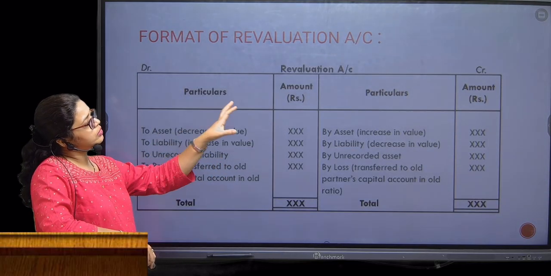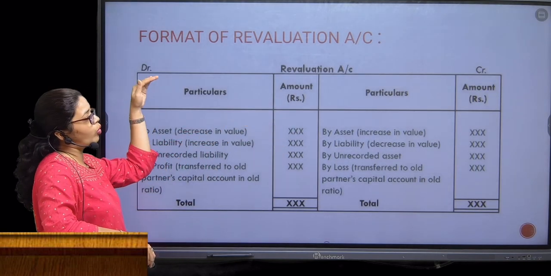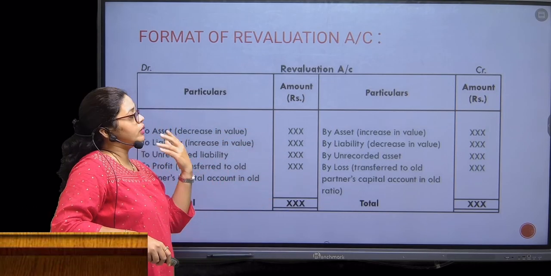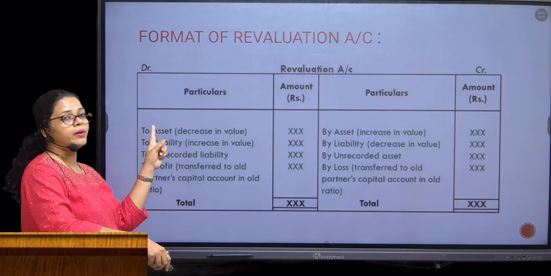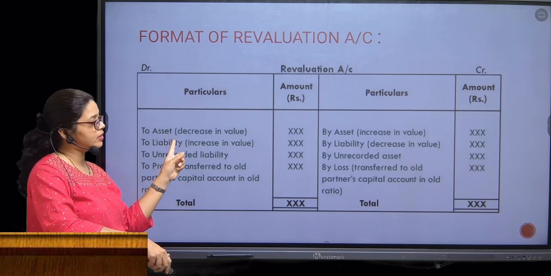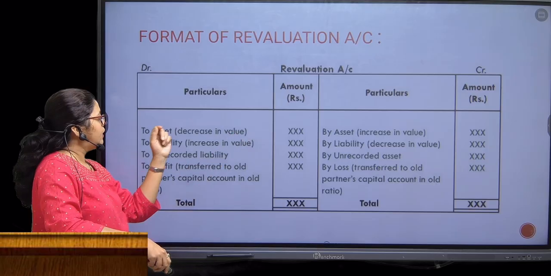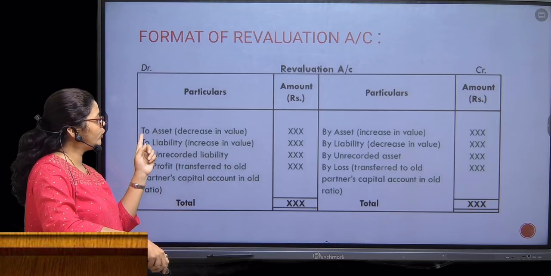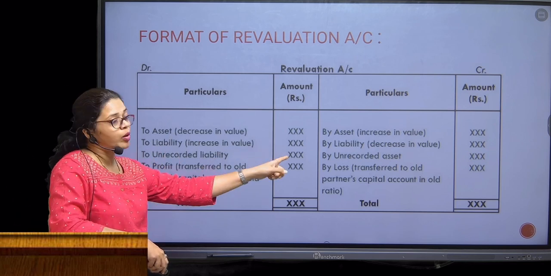So today we are going to see the format of a revaluation account. The rule of a nominal account: we are going to debit all expenses and losses, and credit all income and gains. Accordingly, if the price of a particular asset gets decreased, you are going to debit that particular asset, just like depreciation. Here you write the name of the specific asset that has decreased in value and the amount in the respective amount column. Then if a liability increases, obviously our loss, our expense will increase. So you are going to again debit that increase in the liability, the name of that respective liability and the amount in the amount column.